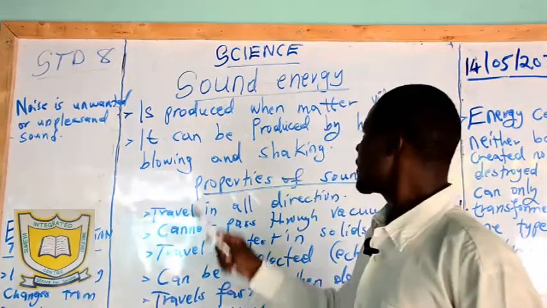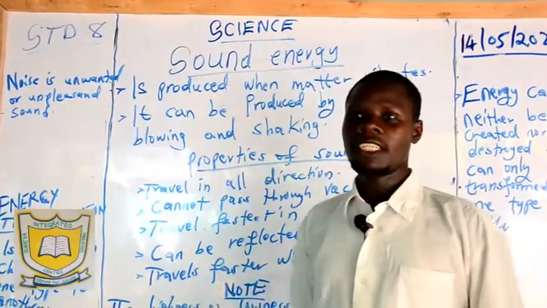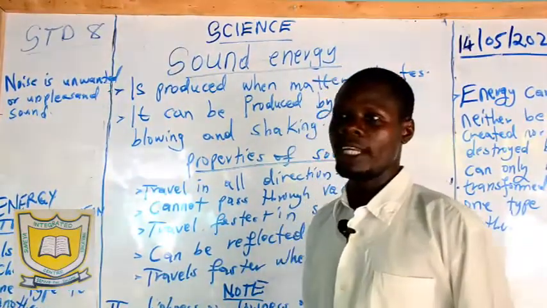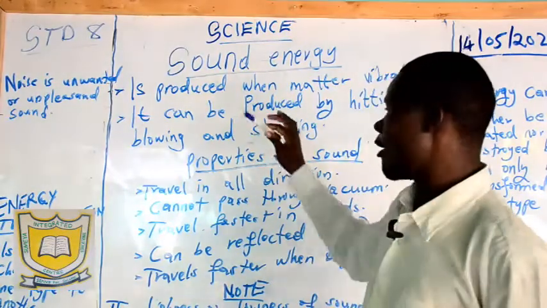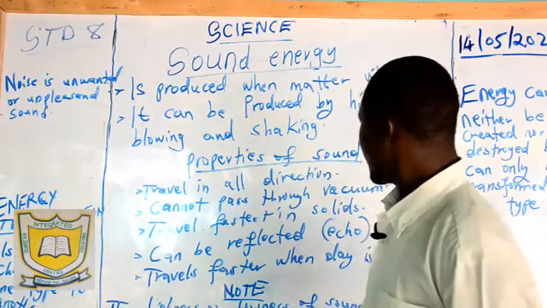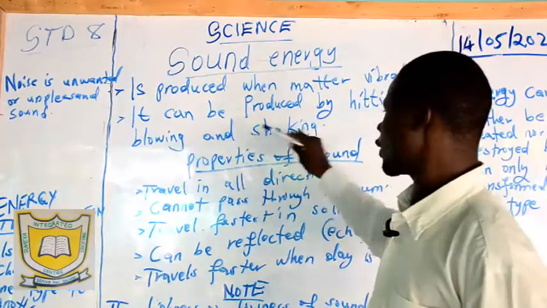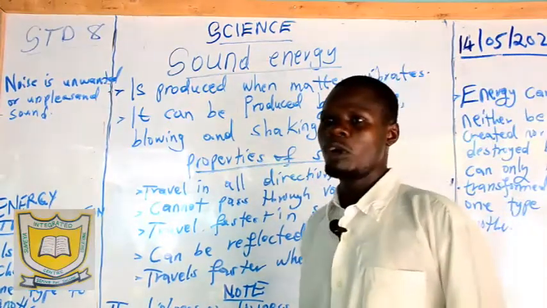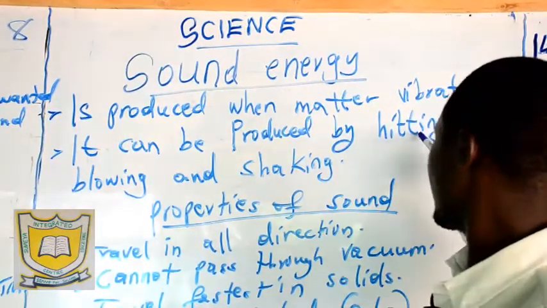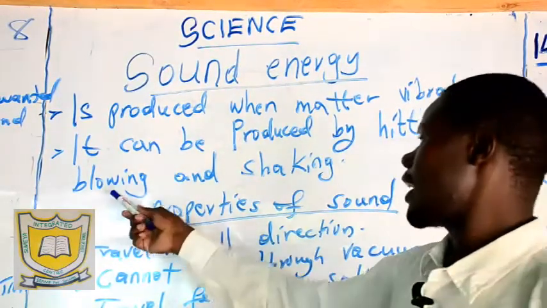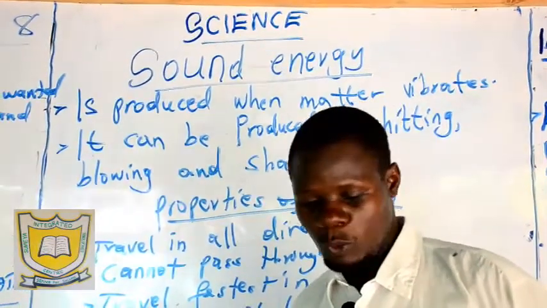Now, what is sound energy? We say sound energy is a type of energy that is produced when matter vibrates. When we have the vibration of matter, then we will have production of sound energy. And then we say it can be produced by hitting, blowing, or shaking. When it comes to music, you find that some of the instruments are being hit, others are blown, others are shaken. As you do that, you find that sound is produced.